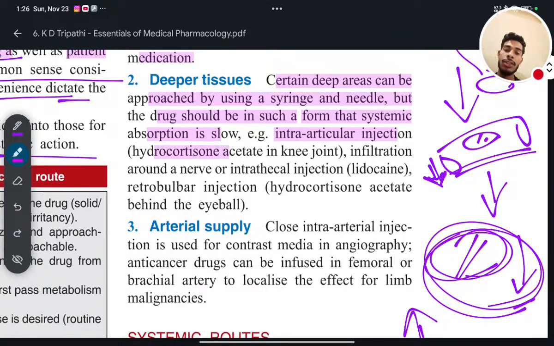So hydrocortisone acetate in the knee joint. Infiltration around a nerve or intrathecal injection like lidocaine, and retrobulbar injection, hydrocortisone acetate behind the eyeball. So these are the deeper tissues, and in those deeper tissues you can directly approach by using an injection.